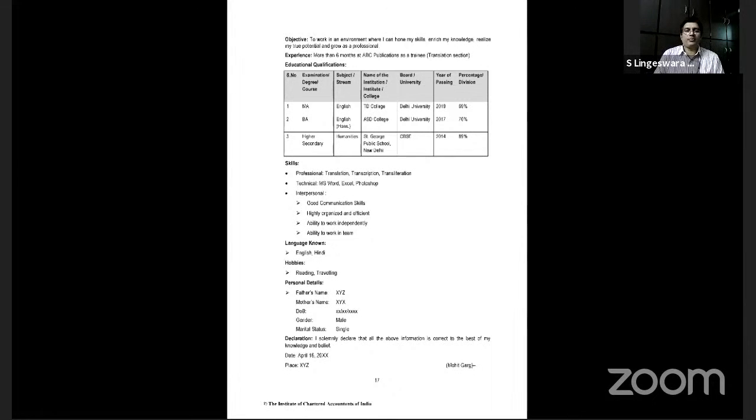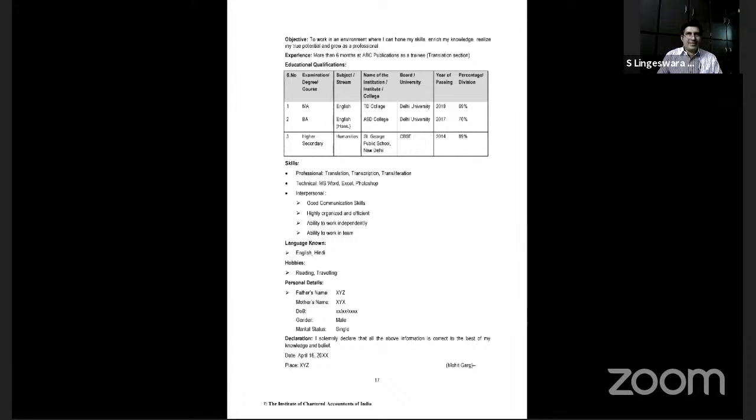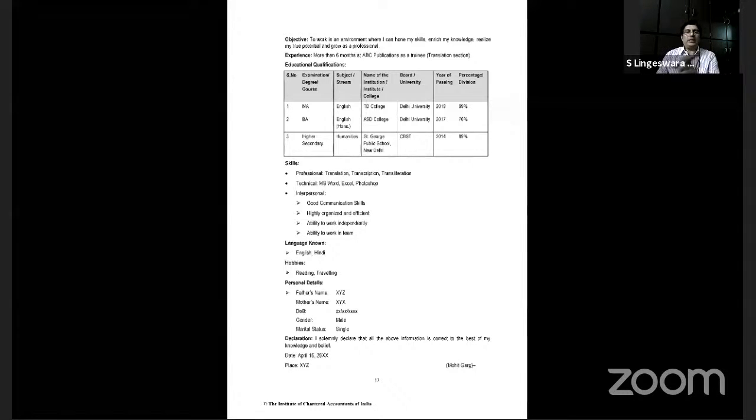Sir, can you please tell me the major difference between a CV and a resume? Yeah, I have already highlighted it in our session. Anyways, I'll try to put light again in that context. If the applicant is not experienced, then please go for a resume. If the applicant is experienced, at least a minimum of 1 or 2 job profiles, then you can go for curriculum vitae. It should be pronounced as curriculum vitae.